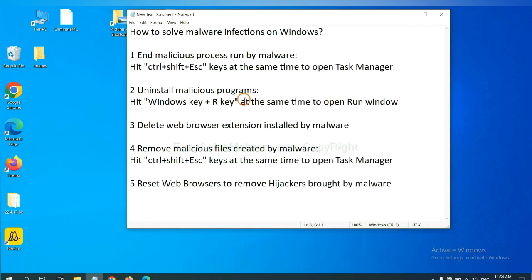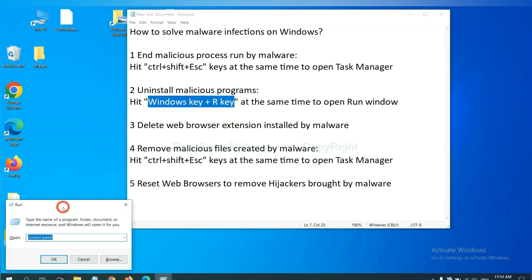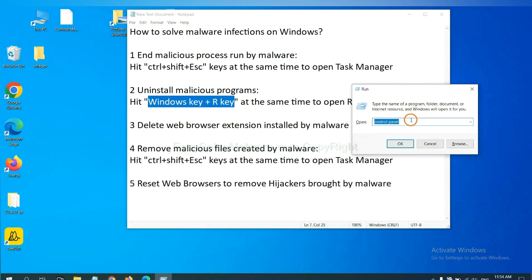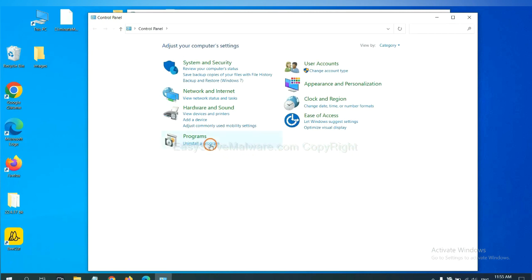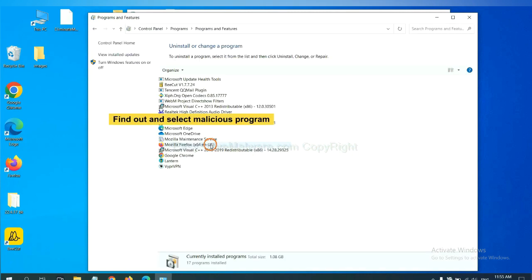Next, we need to uninstall malicious programs. Please hit Windows key and R key at the same time. Now you can see a window come out. You need to input Control Panel and click OK. And then click Uninstall a program. Now find the dangerous or suspicious programs, select it and click Uninstall.